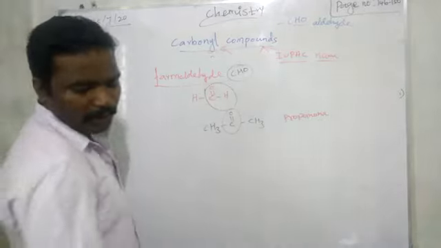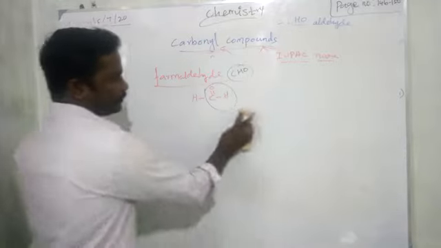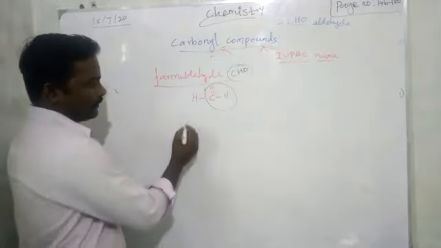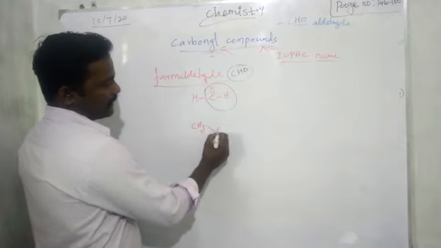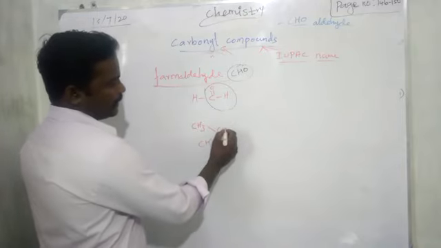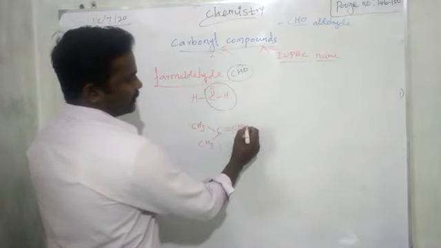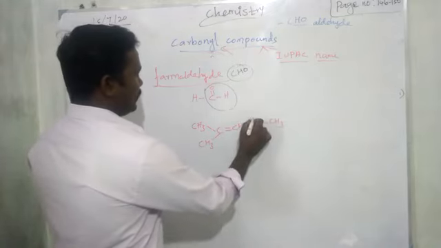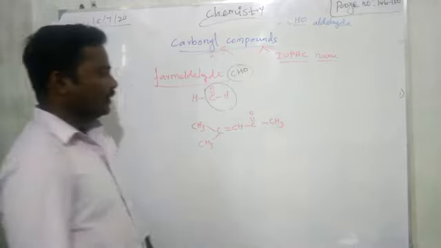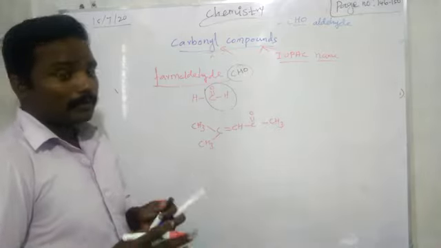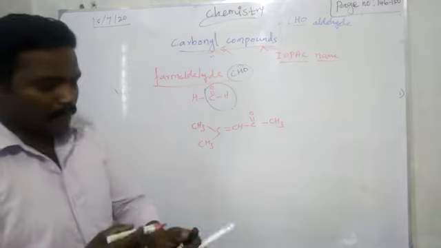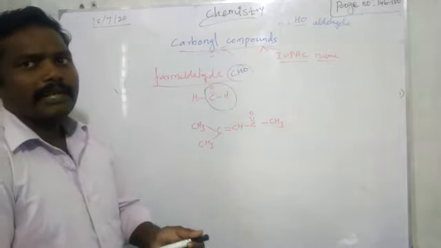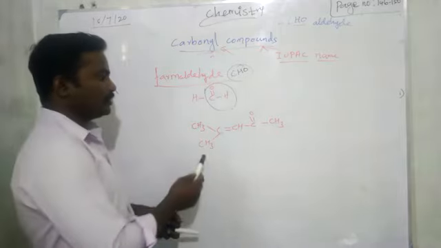Next compound, mesityl oxide. What is the molecular formula for mesityl oxide? CH3, CH3, double bond, CH, CO, CH3. This CO you can write double bond O, right? So now we want to take the parent chain first. Why parent chain? We may get confusion. What confusion?